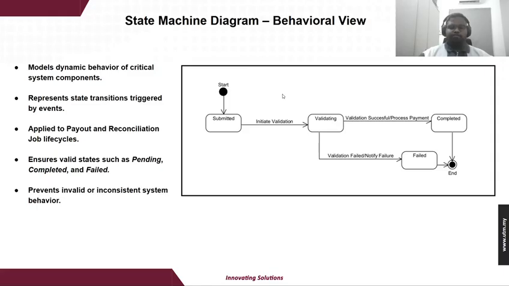If the validation is successful, the system continues and the payout is marked as completed, which means that the payment has been successfully processed. However, if the validation fails, the payout moves to the failed state, and in this case, the system stops the process and notifies that the payout was not successful. This state machine ensures that the payout can only be in a valid state, such as submitted, completed, or failed, and prevents incorrect and unexpected system behavior.